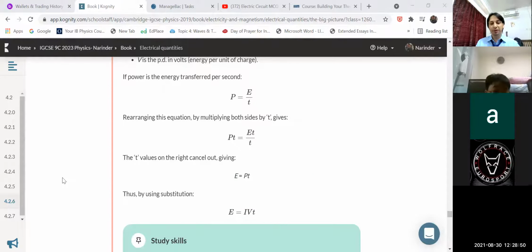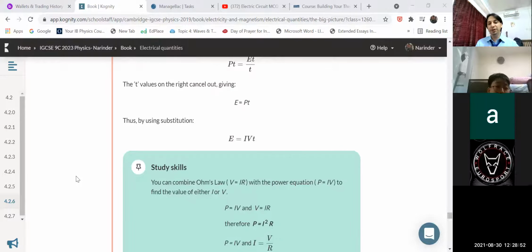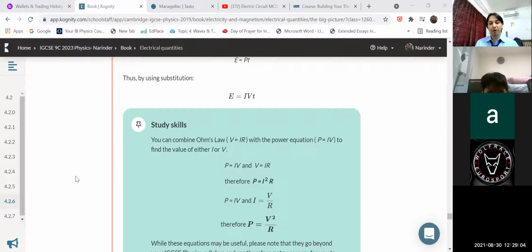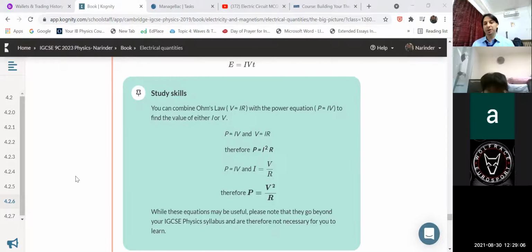So remember, children, that E equal to IVT, E equal to P into T, power is equal to V into I, P is equal to W by T, P is equal to E by T. So all these equations you have to remember, memorize. We have certain other equations in terms of power, children, and all these equations are also important, especially for those students who are looking for A star and also preparing for the competitive exams.